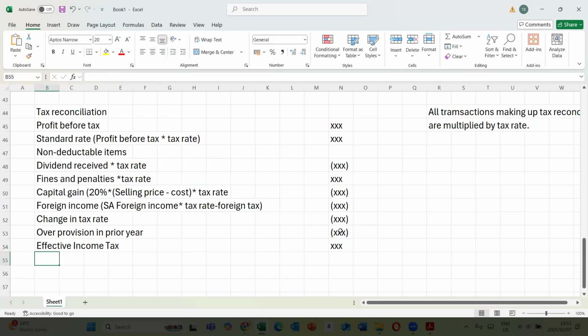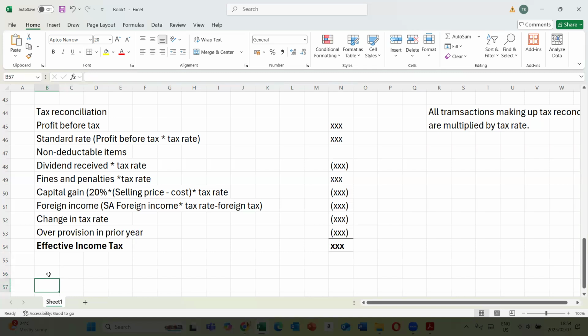One of the years, about doing the tax recon, they asked for tax recon in percentages. I'm sure UNISA doesn't examine it that way, but one of these days I'll show you guys how to do the tax recon in percentages.